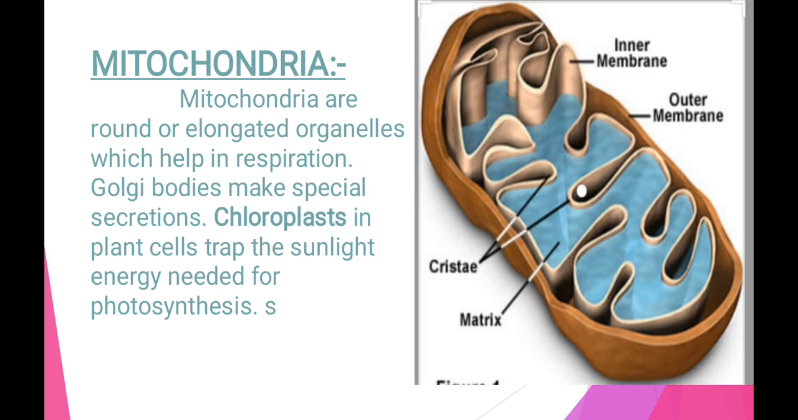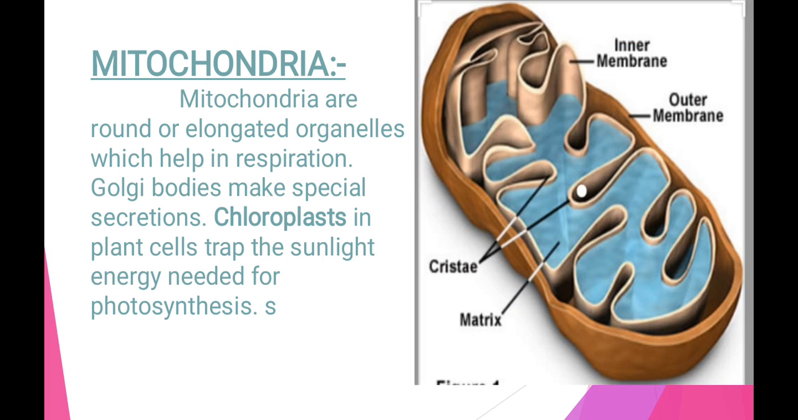Now mitochondria, it's a very important organelle of the cell. It helps in respiration because ATP formation takes place here. ATP, actually adenosine triphosphate, is the currency of energy which helps us to do work.